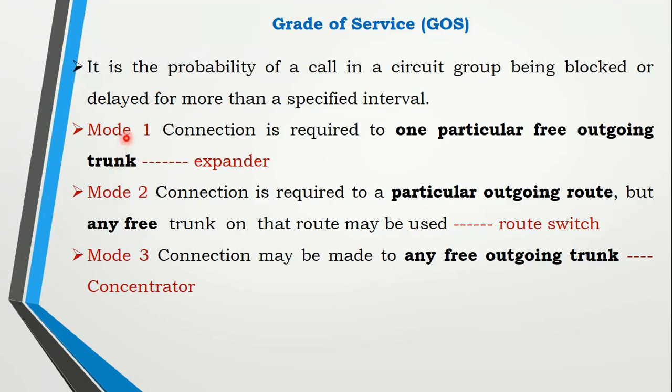To find the grade of service for link system, you need to remember mode 1, mode 2, mode 3 for the link system. Mode 1 is an expander where you can use only one particular free outgoing trunk, and in mode 2 you can use any free particular outgoing route. It is a route switch. And in mode 3 you don't have any restriction because it is a concentrator. You can use any free outgoing trunk.